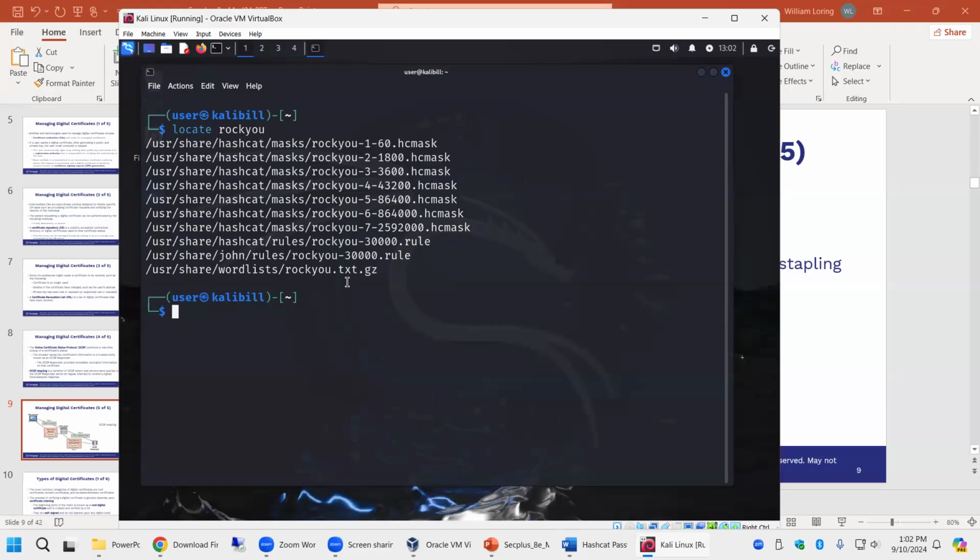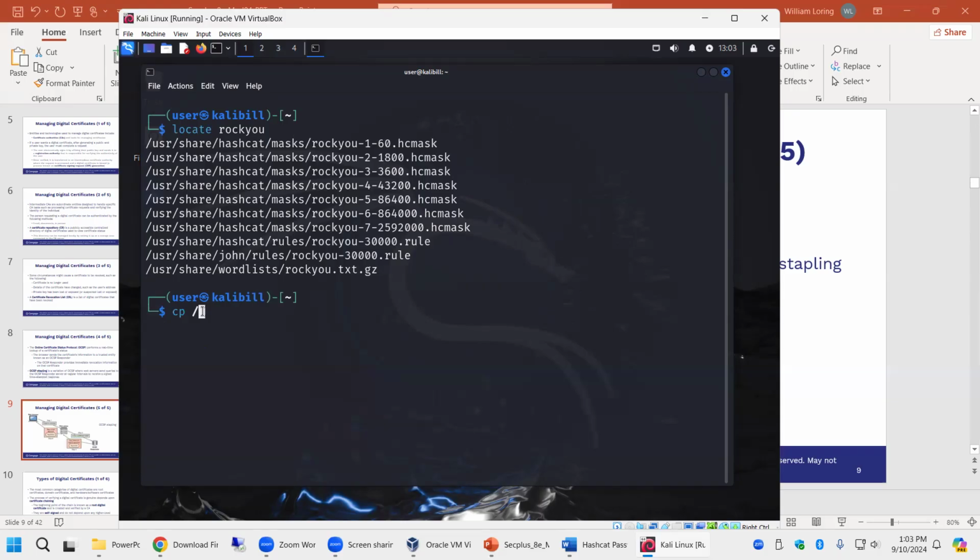Well, it says .txt.gz. So what does a GZ mean? It's zipped. Yep, it's using gzip, I think, or something. So what we're going to do is cp, copy. We're not going to mess with that folder. We're going to put it into our folder so we can then mess with it.